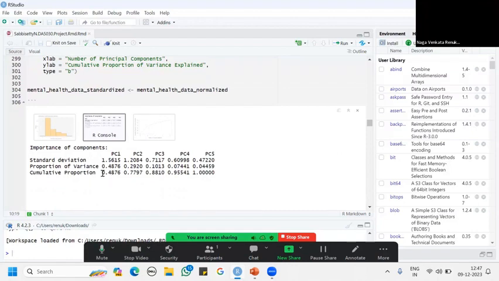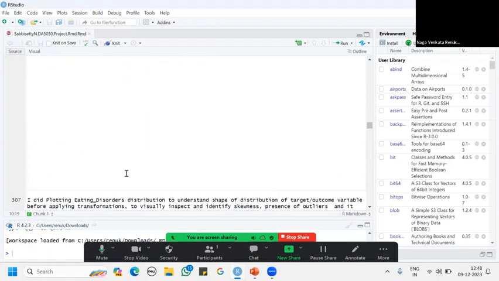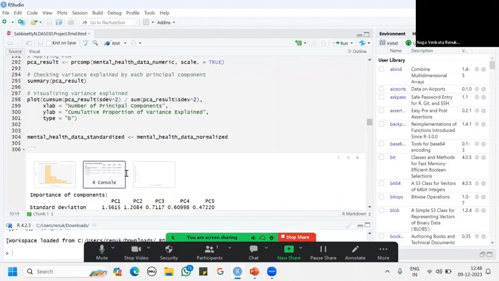The cumulative proportion changed from 0.48 to 0.77, indicating a decreased variance, and the data is somewhat 77% trying to get normalized. It is decreasing the variability. So I did PCA.